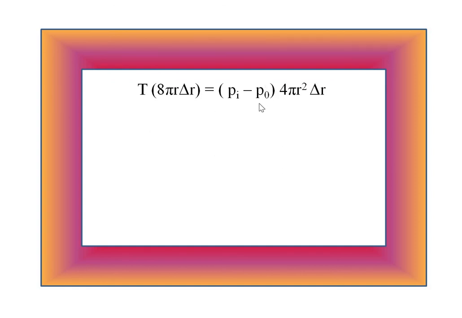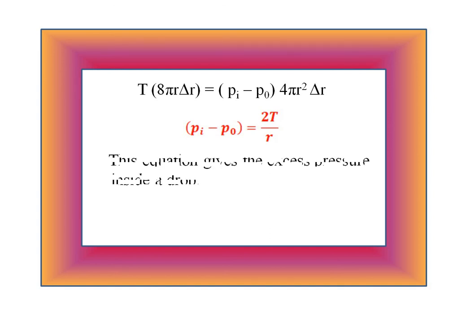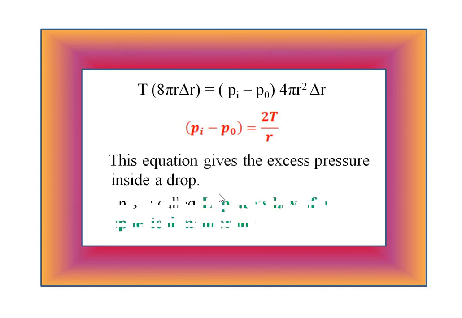So taking the excess pressure term outside and solving this simple calculation, we get Pi minus Po is equal to twice T divided by the small r. This equation gives the excess pressure inside a drop, and this is called Laplace's law of the spherical membrane for the water droplet, or for the pure single drop. Remember this equation for the pure water drop: Pi minus Po is equal to twice T divided by the small r. Similarly, we have to calculate for the soap bubble.